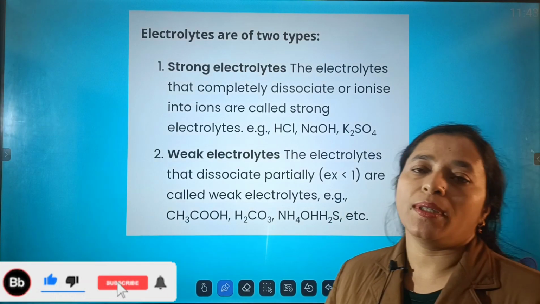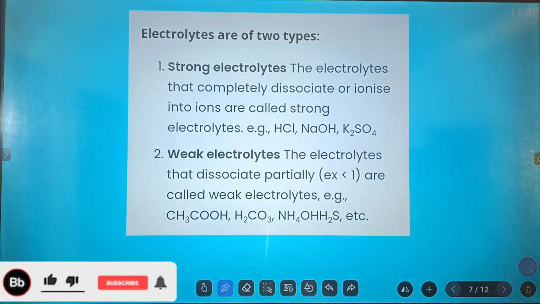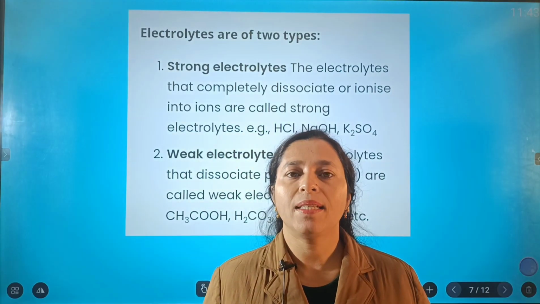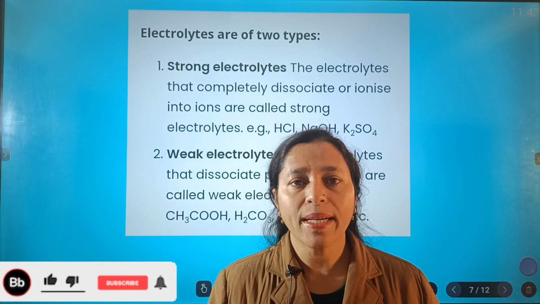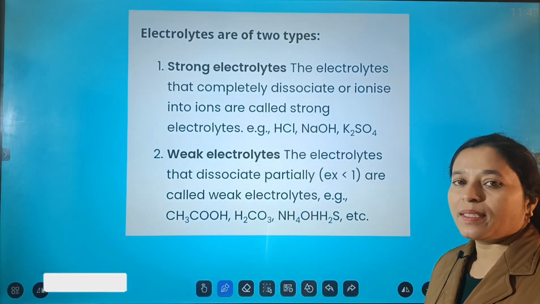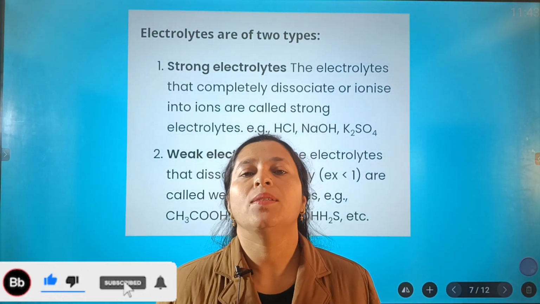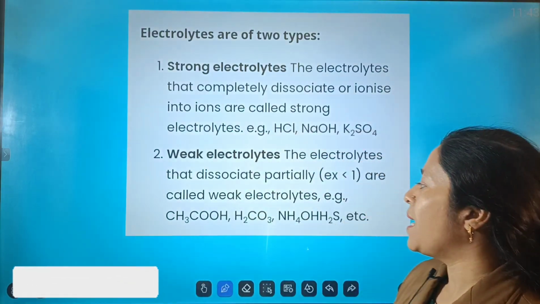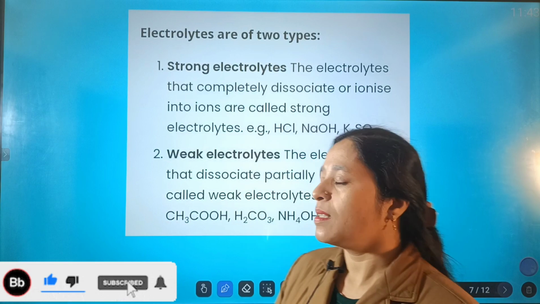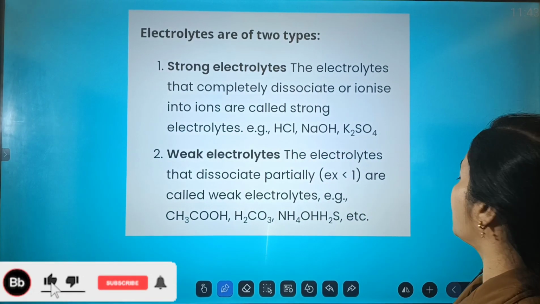If you look at electrolytes, there are two types: strong electrolytes and weak electrolytes. What are strong electrolytes? The electrolytes that dissociate completely into ions are known as strong electrolytes, like nitric acid and sulfuric acid. The electrolytes that are not able to dissociate completely are known as weak electrolytes. Examples of weak electrolytes are acetic acid, carbonic acid, ammonium hydroxide and hydrogen sulfide.